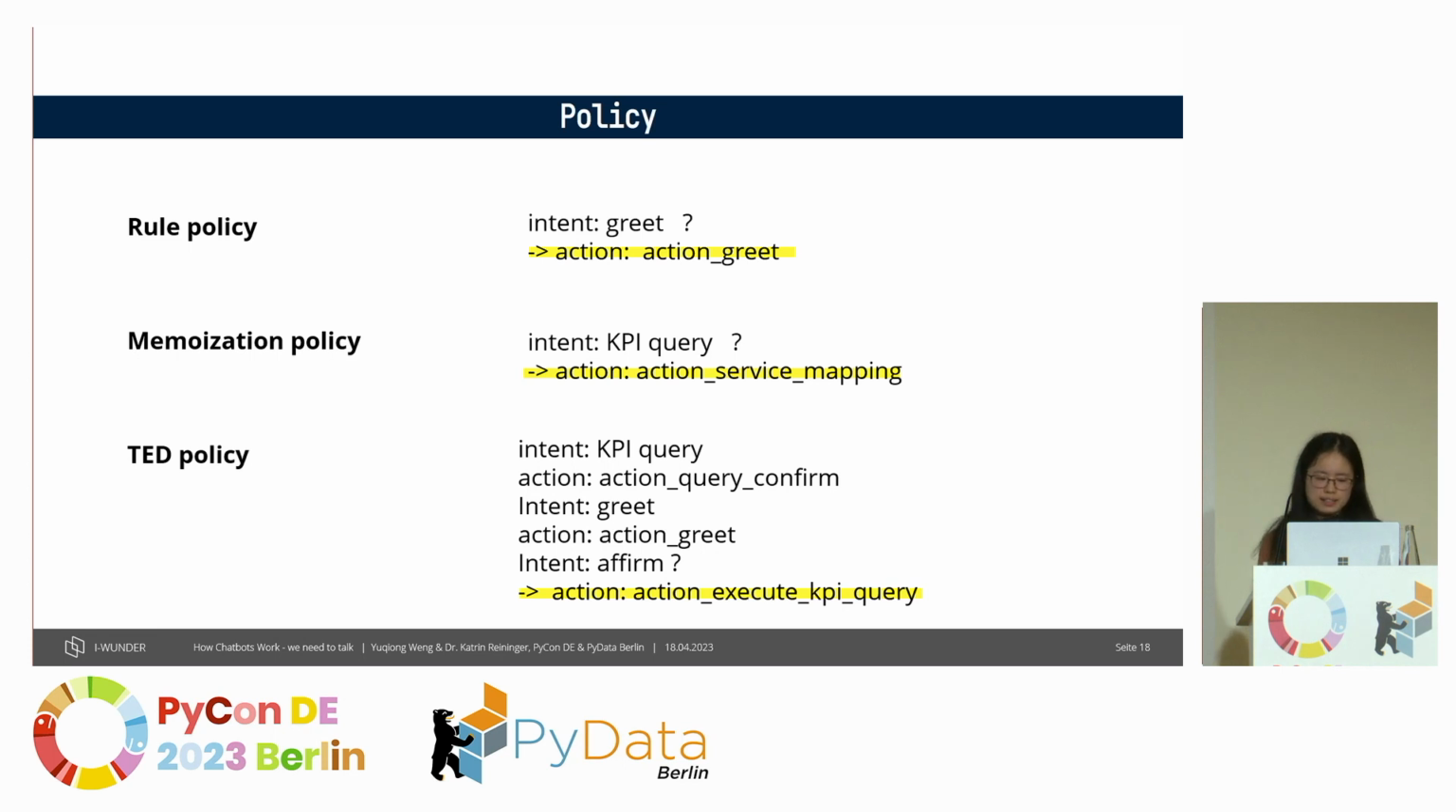But there are also hyperparameters that we can tune, for example, to let the model be more generalized. Also, if both of these policies do not work, we can consider using a TED policy, which is machine learning based, and it will predict the next action based on all the information from the conversation so far, like the user input, the slot value, and so on.